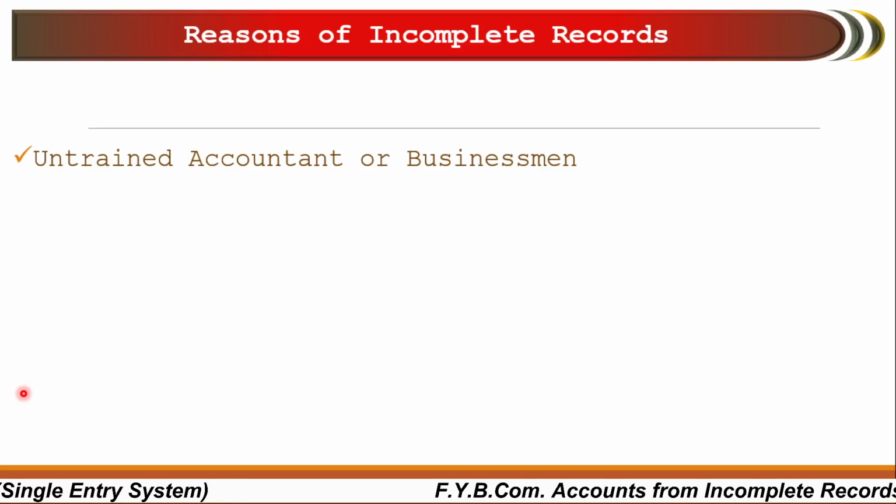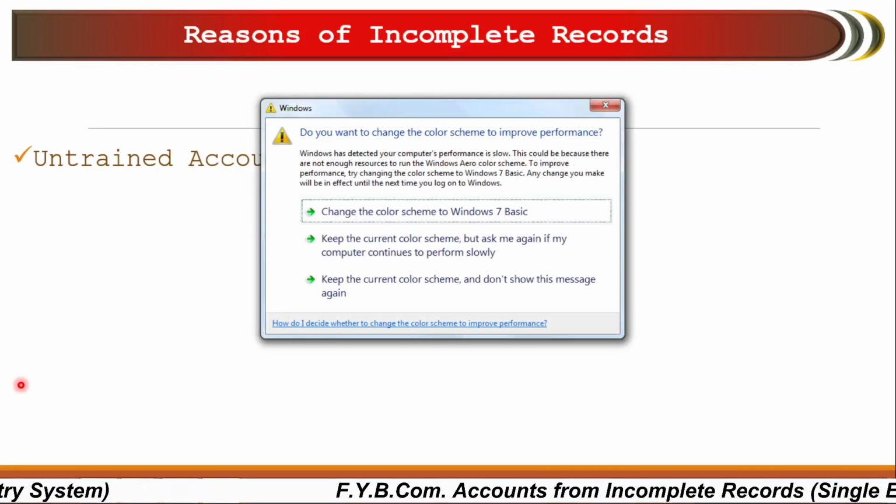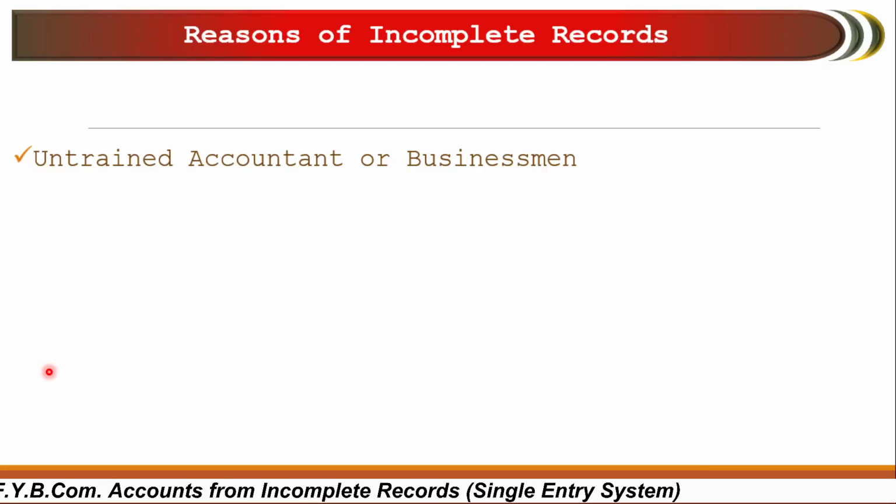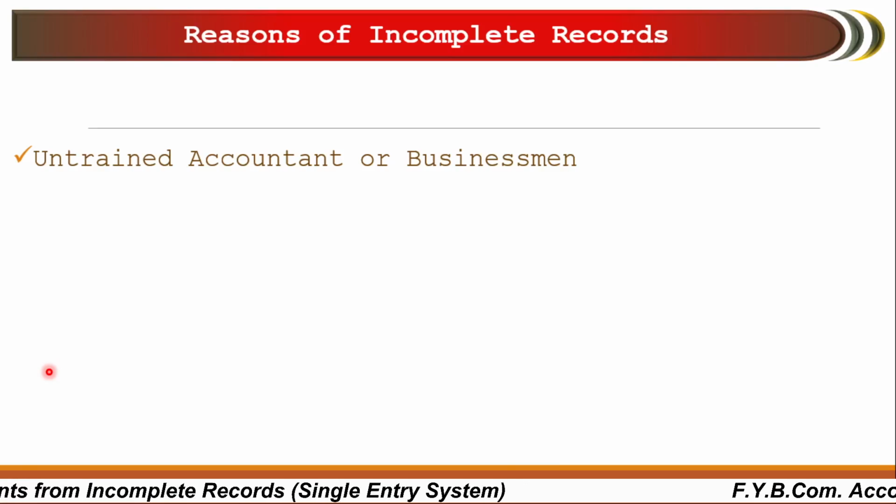Due to this, the accountant or businessman, or maybe a small shopkeeper or small entrepreneur, who doesn't have the knowledge of double entry bookkeeping system can hamper the business transaction, and it may be he records all the entries in a single entry manner.